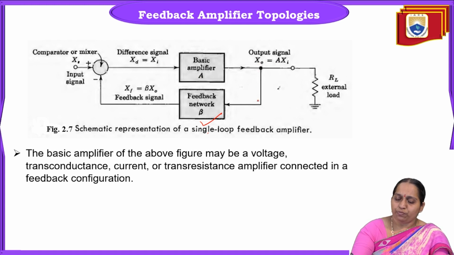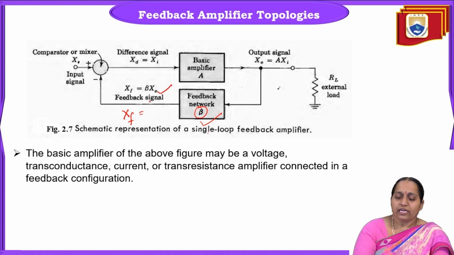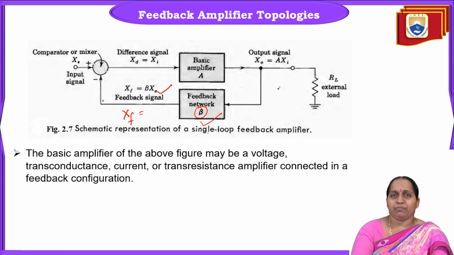This output signal is given as input to the feedback network whose gain is beta. The output of the feedback network is the feedback signal Xf, so Xf is equal to beta into X0. This feedback signal is given as input to the mixer. In this comparator or mixer, the source signal and feedback signal are given, and the feedback signal is subtracted, so we call it a negative feedback amplifier. This difference Xs minus Xf is equal to Xi.